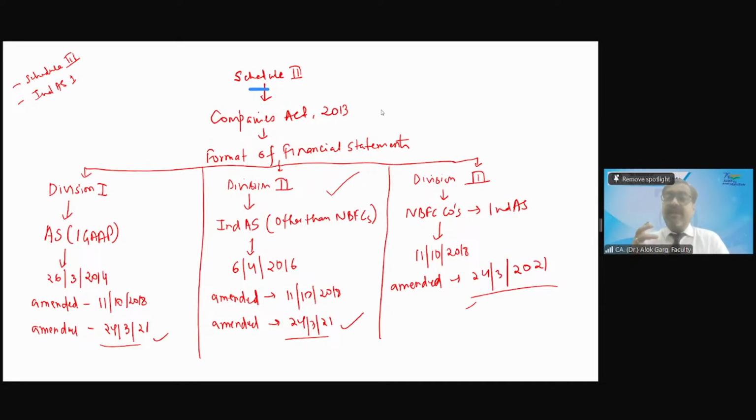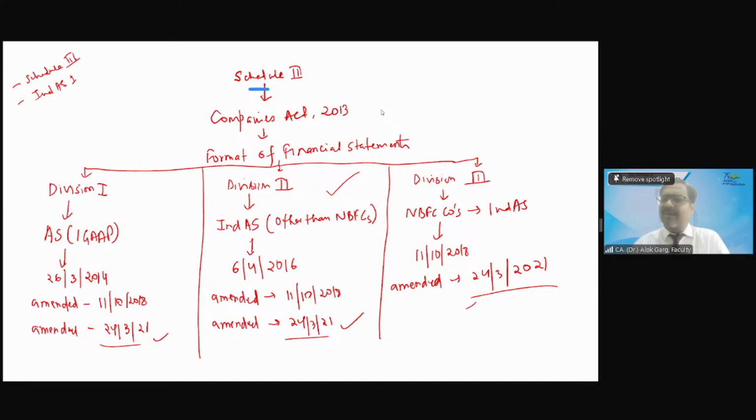So friends, these Ind AS were largely and substantially different from the accounting standards. So there was a demand: please provide us a format of financial statements according to Ind AS also. When Ind AS was notified and made applicable to Indian companies, listed companies, big companies, the Ministry of Corporate Affairs also notified a new Schedule 3. The Ministry of Corporate Affairs came up on 6 April 2016 with a notification saying that whatever Schedule 3 we have given you earlier will be nomenclated as Division 1 to Schedule 3.